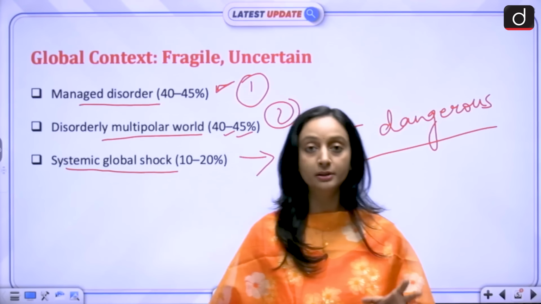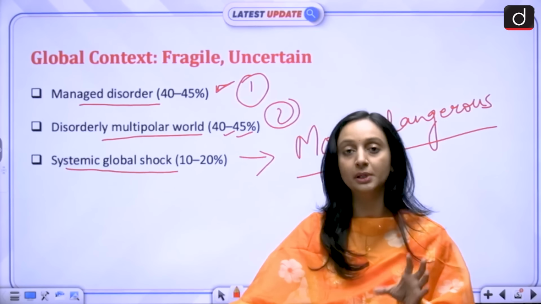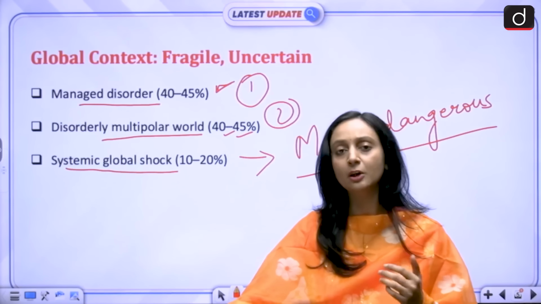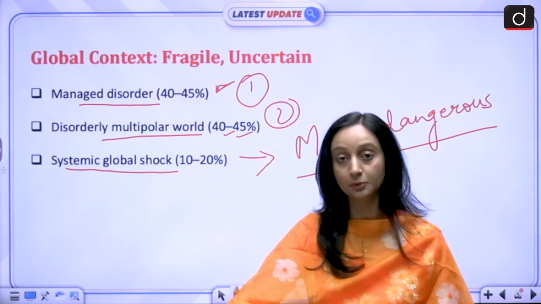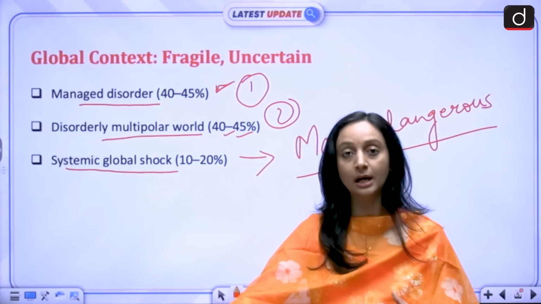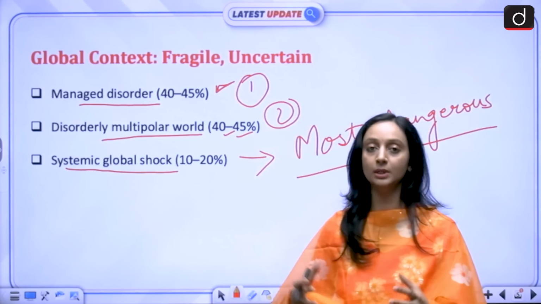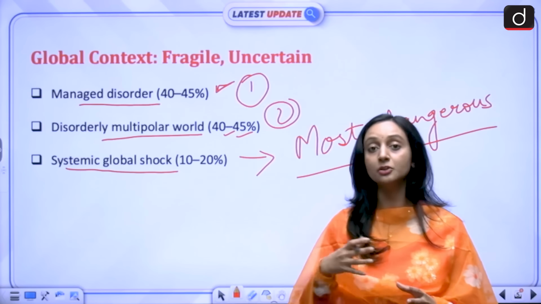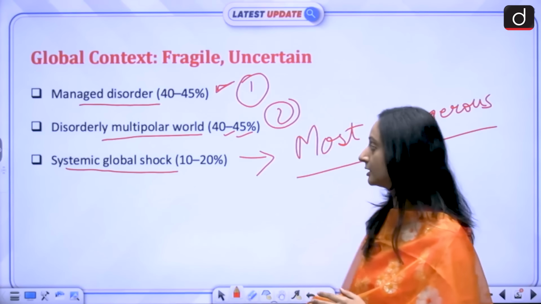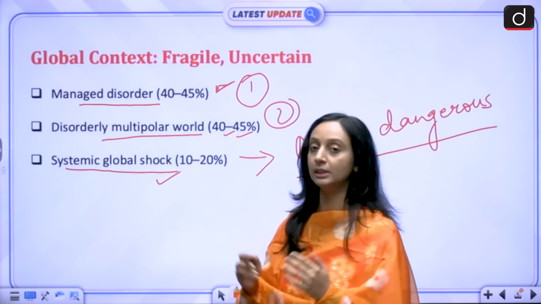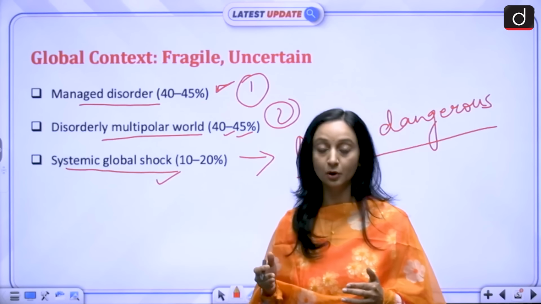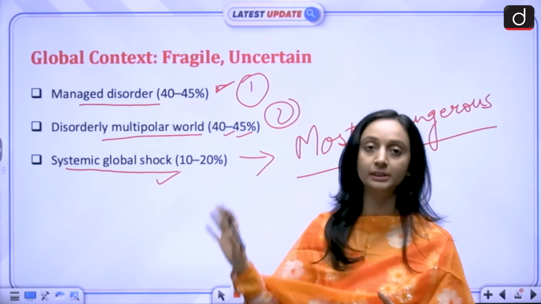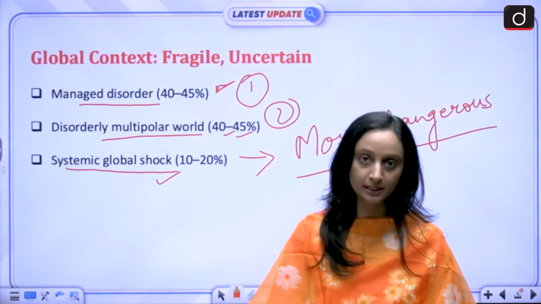The supply chains are going to be under severe stress, and multiple difficulties are going to come together. AI-led difficulties will come together, financial difficulties will happen at the same time. So multiple things will happen at the same time, and that is going to lead to a systemic global shock. So these are the three probabilities that the world needs to prepare itself for, and India also needs to prepare itself for these three global possibilities.